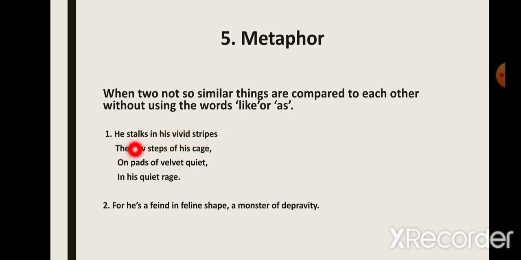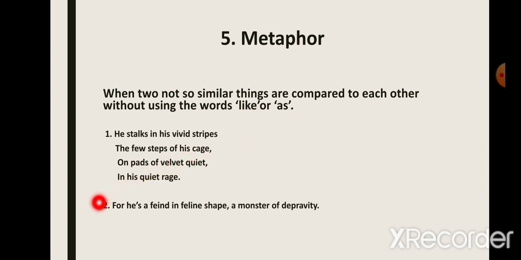For example, this stanza is from the poem The Tiger in the Zoo, and the stanza says, he stalks in his vivid stripes the few steps of his cage on pads of velvet quiet in his quiet rage. Now here the pads of the tiger are compared to velvet. Velvet is a soft cloth, soft fabric. So the pads under the foot of a tiger are compared to velvet. So this comparison is made, but there is no use of the words like and as. So this is an example of metaphor.